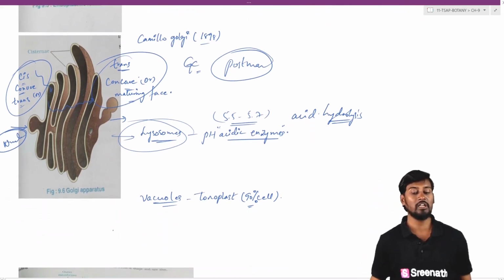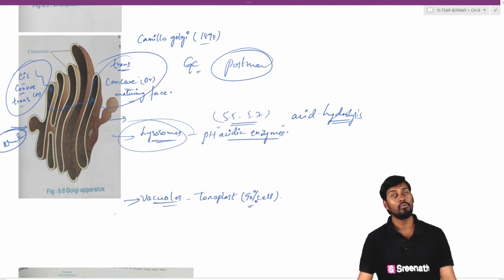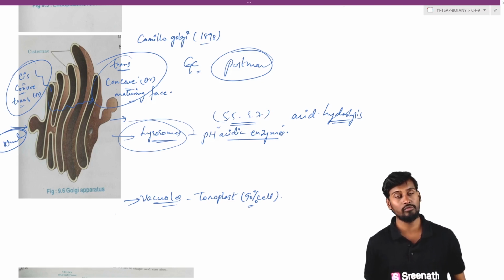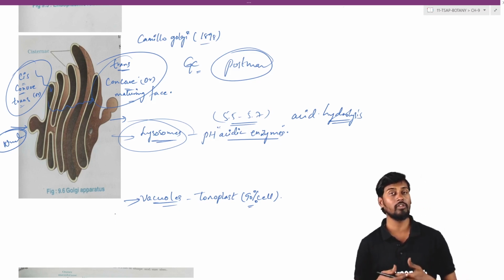And coming to the next one, that is the vacuoles. Vacuoles are also called tonoplast. Vacuoles are exclusively present within the plant cell, where they are generally involved in the storage of waste material, and sometimes useful substances can also be stored within the vacuoles, that is the tonoplast. So the vacuoles are generally involved in the process of storage and also maintaining the waste, that is they can be used as a dustbin for storing waste material. Apart from this, sometimes they are also used for the storage of pigments.